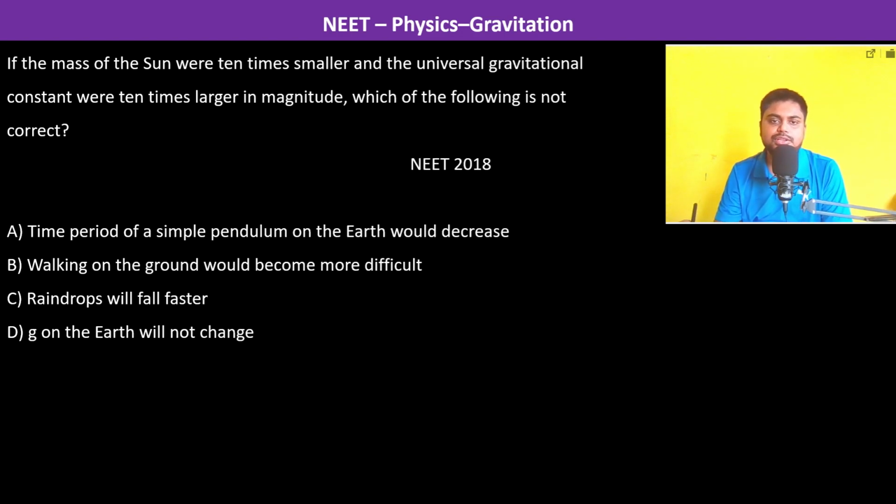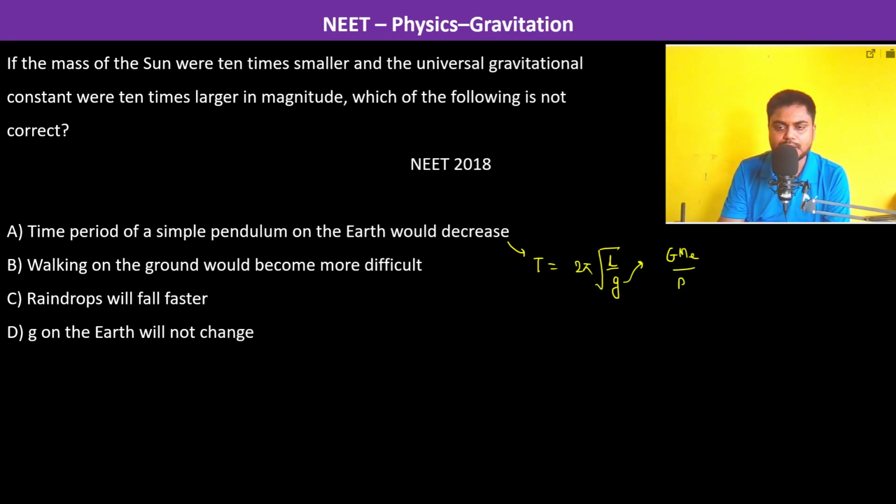If the mass of the sun were 10 times smaller and the universal gravitation constant were 10 times larger in magnitude, which of the following is not correct? Time period on a simple pendulum on Earth will decrease. So time period is going to be 2 pi root over L by g. Now this g is G M_E by R_E square.